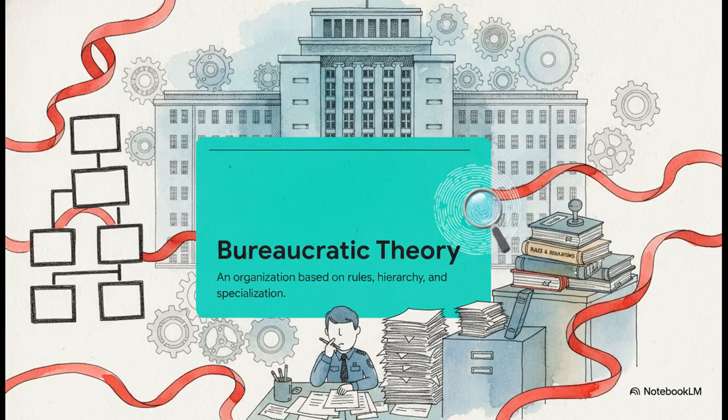Now, contrast that with Max Weber's bureaucratic theory. Weber prioritized absolute hierarchy, strict division of labor, written rules, and impersonality. It's highly predictable and stable, which is great, but the demerits are pretty obvious: red tape, delay, and extreme rigidity. It's literally the classic model for civil service.